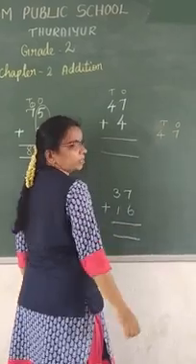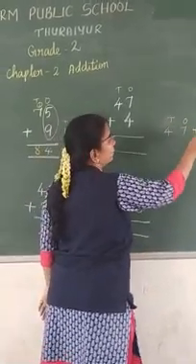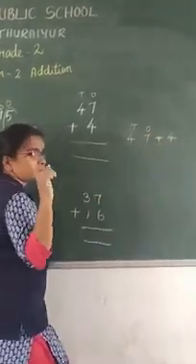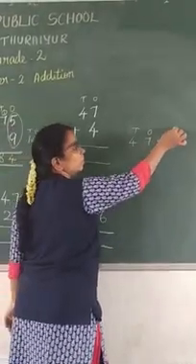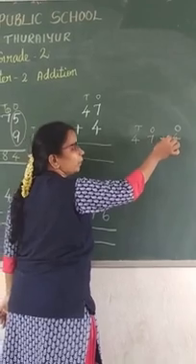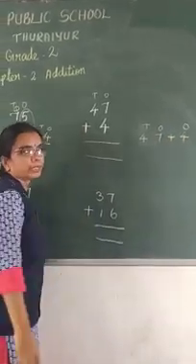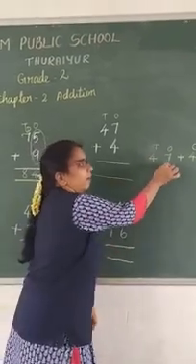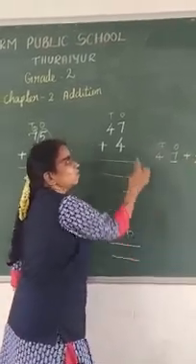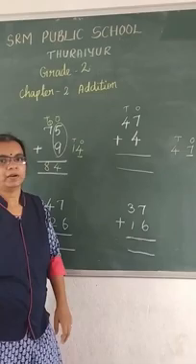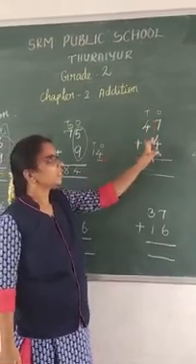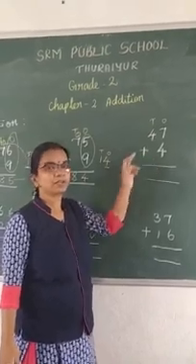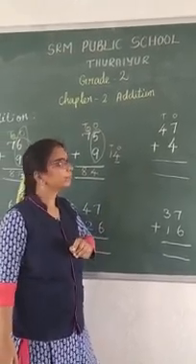2 numbers means 1's and 10's place. And 4 alone is there. Then it contains only 1 number. So 1's place alone is there. Here no 10's value. Okay. So 1's place, which 2 numbers are there? 7 and 4. So you should write in this order. All 1's place numbers you should write in one order, and 10's place numbers you should write in another order. Okay.